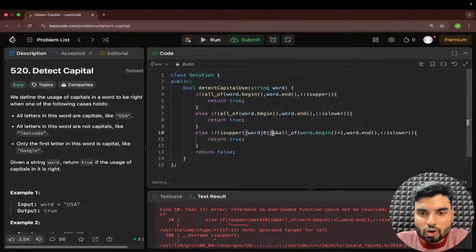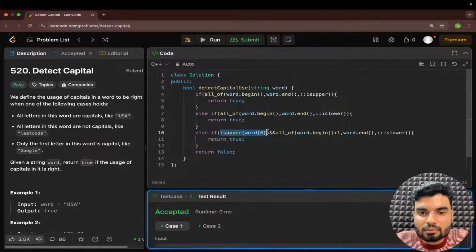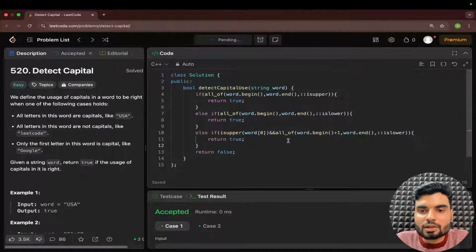I was calling it, but by mistake, I guess I have applied this. Yes, I mean this. If the first letter is capital, working fine, we'll submit it.